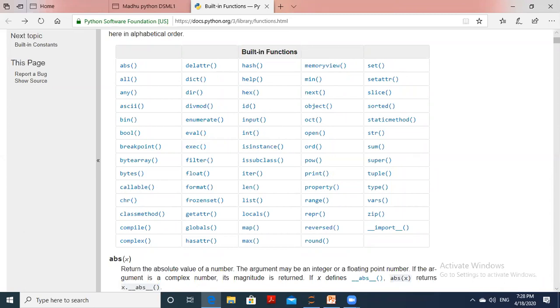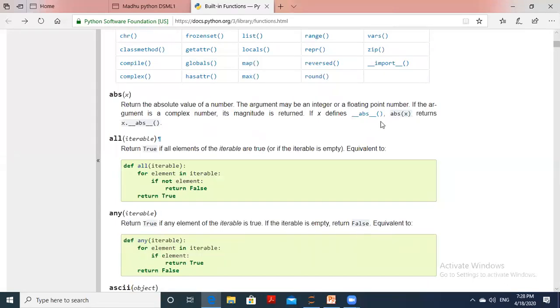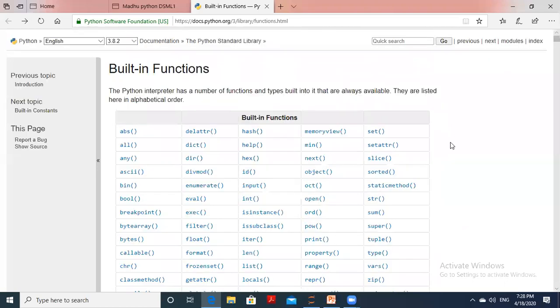Here they have given the explanation and syntax, everything. If you want, you can read all this. The source code is also available on the site, which I will show later. Source code of abs, source code of all functions; all this will be explained later, where you can find the source code of all these built-in functions. We don't require all of this. We require only these built-in functions for practicing the Python programming language. Okay, so these are all the built-in functions in Python.